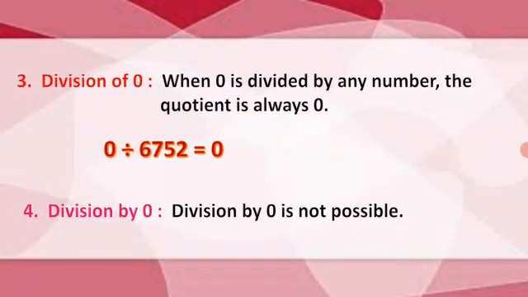Third one, division of 0. When 0 is divided by any number, the quotient is always 0. For example, 0 divided by 6752 is equal to 0. Fourth one, division by 0. Division by 0 is not possible.